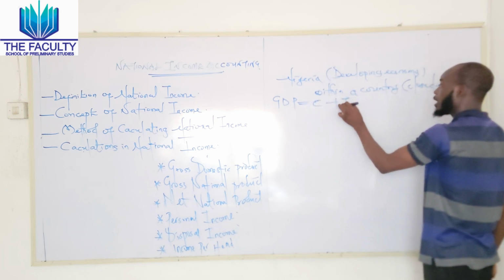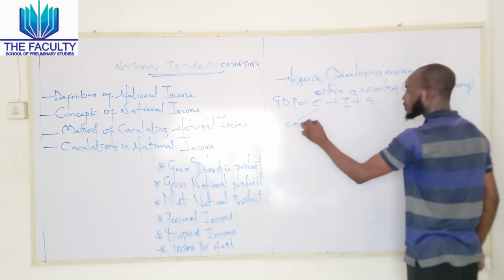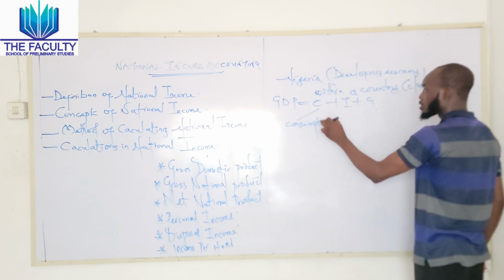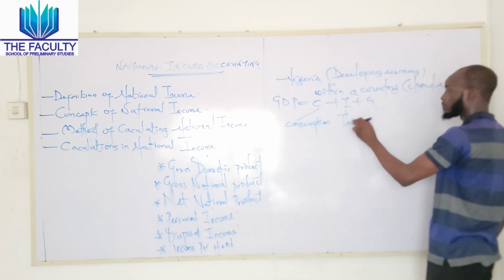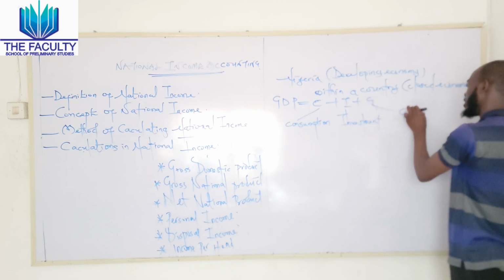And the formula that is applicable to GDP is C plus I plus G, which stands for consumption, investment, and government expenditure.